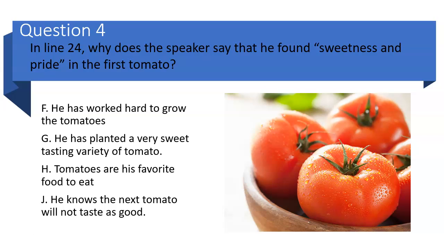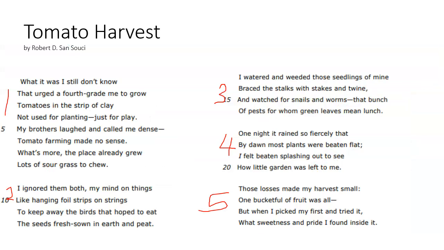All right, question 4. In line 24, what does the speaker say that he found sweetness and pride in the first tomato? Let's go look at line 24. So look, we got numbers over here. Here's 5, 10. So they help you find it easy. So here's 20, so 21, 22, 23, 24. What sweetness and pride I found inside.